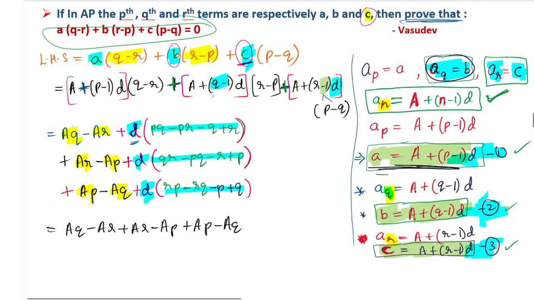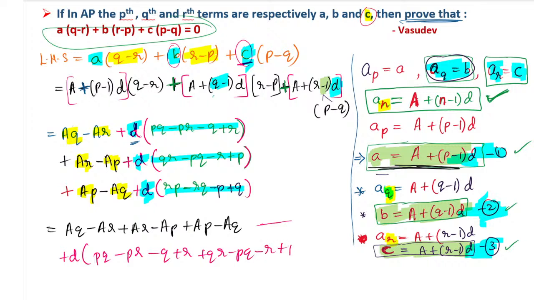Plus D I am taking outside the bracket, and here I am not writing because there is no space. So I will write PQ minus PR minus Q plus R plus QR minus PQ plus minus R plus P plus RP.